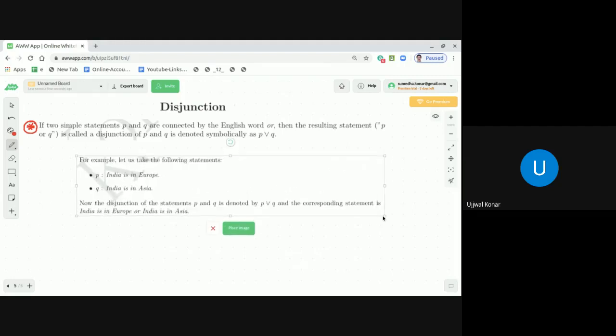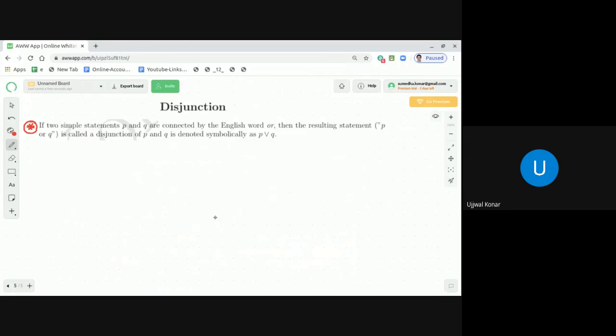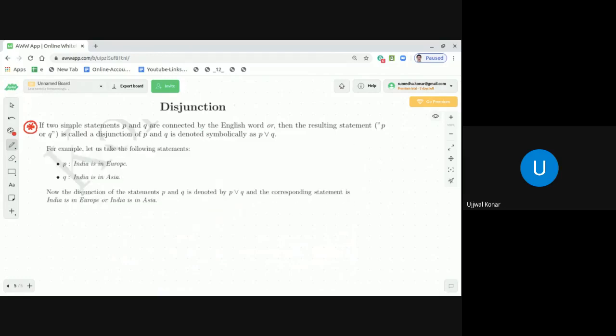P is, India is in Europe, and Q is, India is in Asia. Now the disjunction of the statements P and Q is denoted by P or Q, and the corresponding statement is, India is in Europe or India is in Asia.